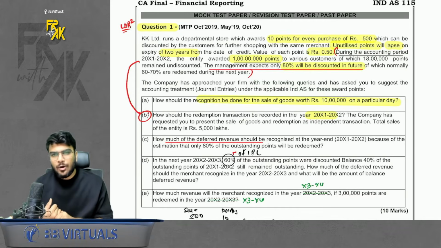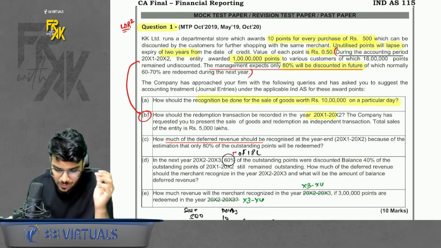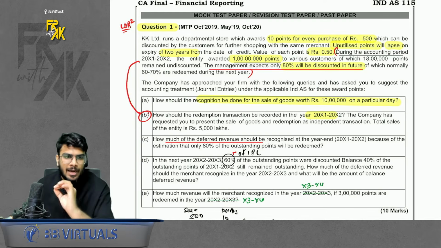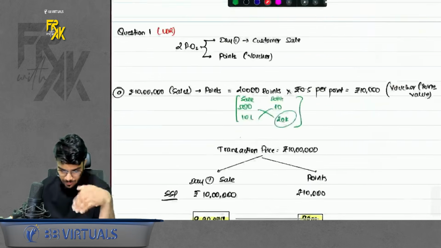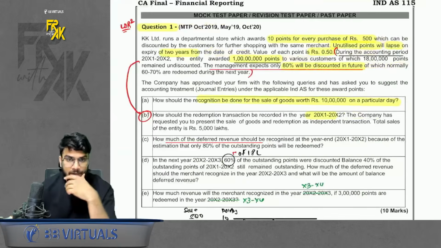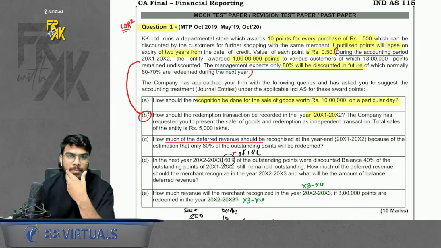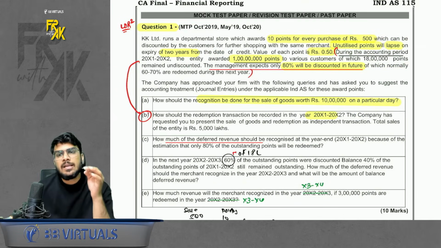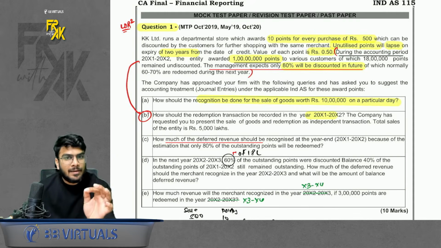Chalo guys, so we will also quickly revise all the important questions of MTP, RTP and past papers also. Solution is also available, question also available. So we will try to revise it. Of course, do remember these are some quality questions which I will revise. So writing practice is a must. There is no replacement for writing practice. Please do remember that part.